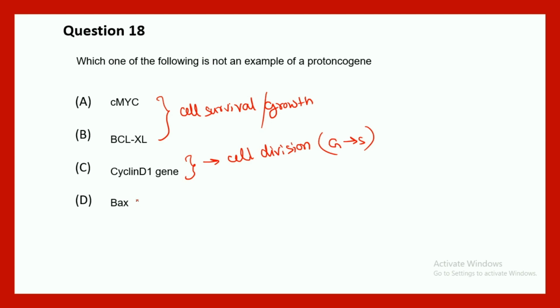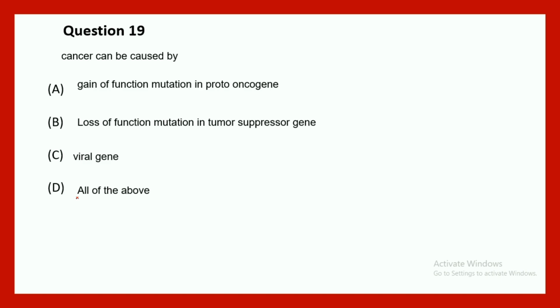Lastly, BAX. BAX helps in apoptosis. So it's kind of a negative regulator of growth or negative regulator of division or cell survival. So BAX is the proper answer. So this is not an example of proto-oncogene. It's a tumor suppressor category.